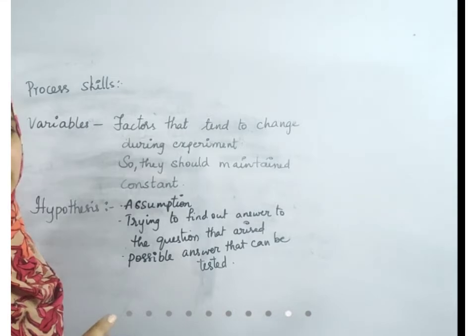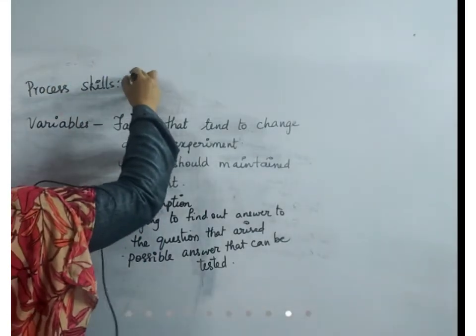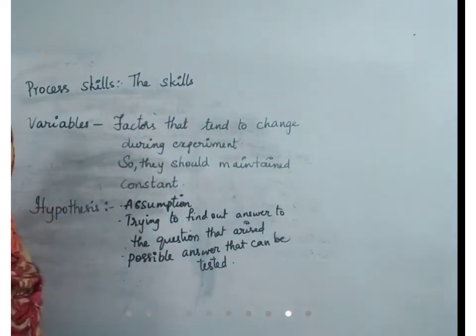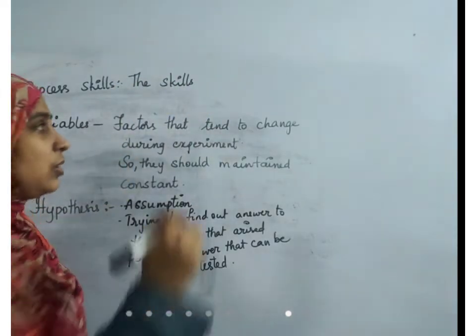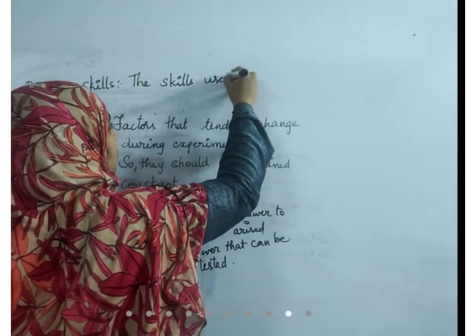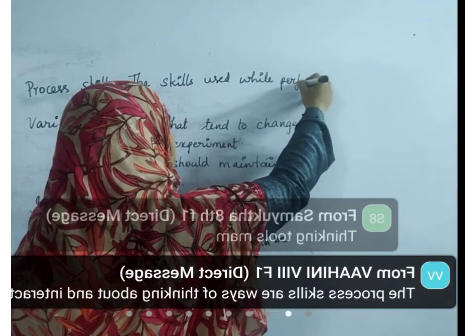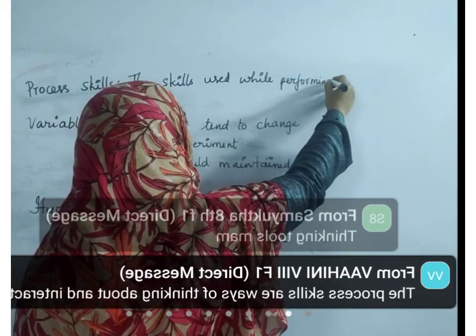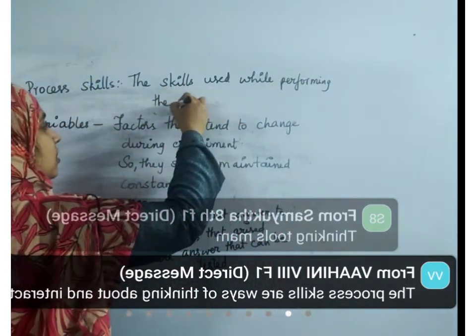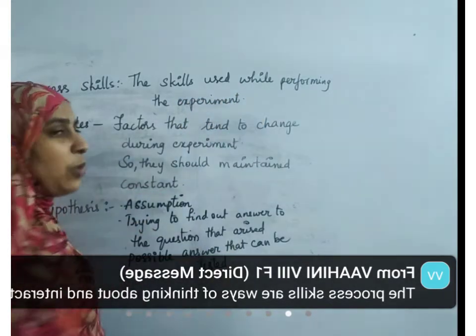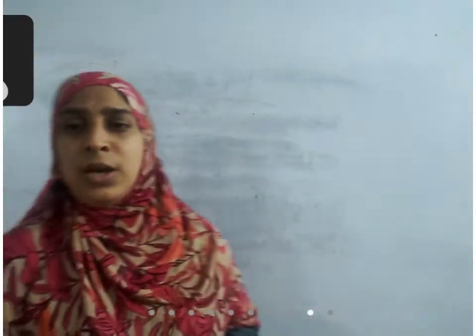What are process skills? The skills used while performing the experiment. Whatever skills that you use while performing an experiment. We'll move into the next lesson, the cell, basic unit of life.